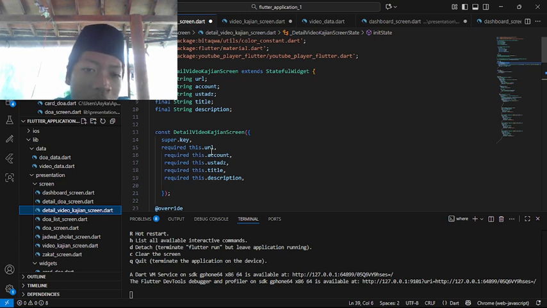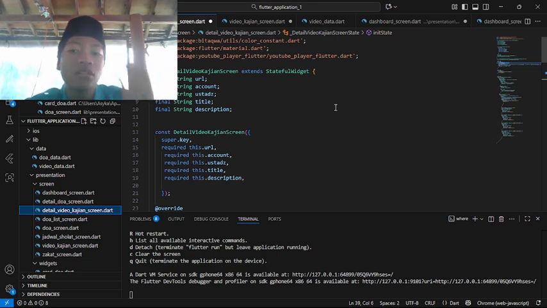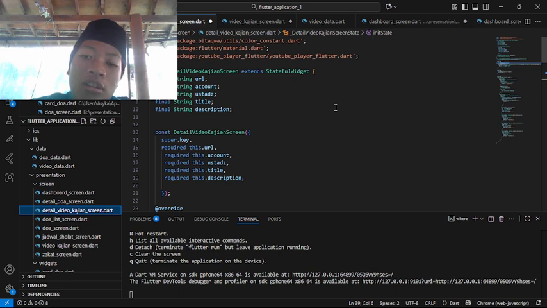Okay, so import package, this is taking the package constant material and also the YouTube player, so later on we can operate the YouTube player. Plus the VideoKajianScreen, extract StatefulWidget, and here we are using the stateful widget because the state was dynamic, so it was running many things, so it was a stateful widget.